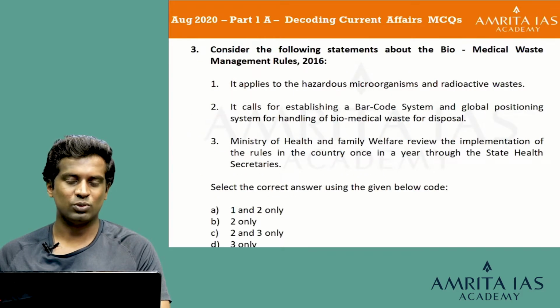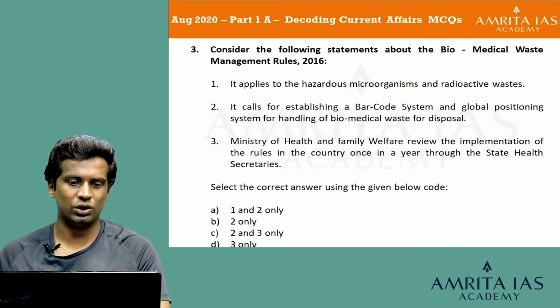Consider the following statements about the Biomedical Waste Management Rules of 2016. 1. It applies to hazardous microorganisms and radioactive waste. 2. It calls for establishing a barcode system and global positioning system for handling of biomedical waste for disposal. 3. The Ministry of Health and Family Welfare reviews the implementation of the rules in the country once in a year through the state health secretaries. Select the correct answer using the code given below. Option A, 1 and 2 only; option B, 2 only; option C, 2 and 3 only; and option D, 3 only.